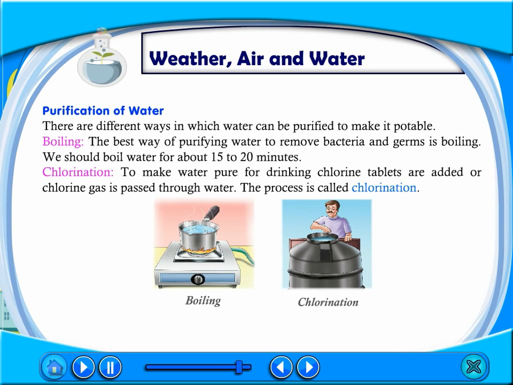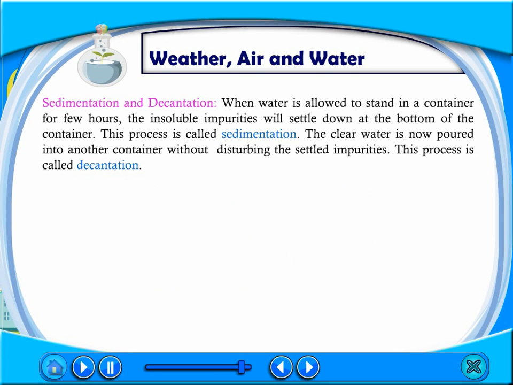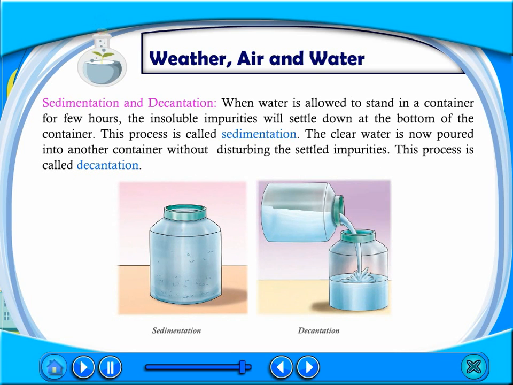Chlorination. To make water pure for drinking, chlorine tablets are added or chlorine gases pass through water. This process is called chlorination. Sedimentation and decantation. When water is allowed to stand in a container for few hours, the insoluble impurities will settle down at the bottom of the container. This process is called sedimentation.